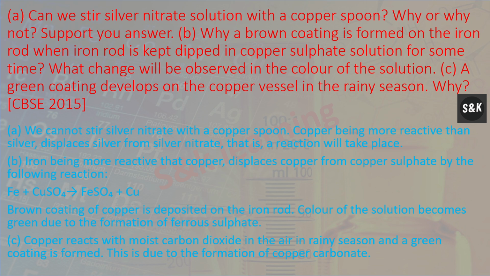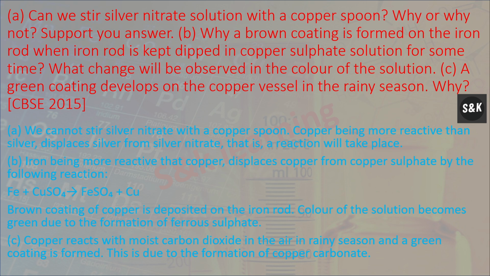Second, why is a brown coating formed on the iron rod when the iron rod is kept dipped in a copper sulfate solution for a long time? Iron, being more reactive than copper, displaces copper from copper sulfate by the following reaction: iron plus copper sulfate forms iron sulfate plus copper. Brown coating of copper is deposited on the iron rod. The color of the solution becomes green due to the formation of ferrous sulfate.